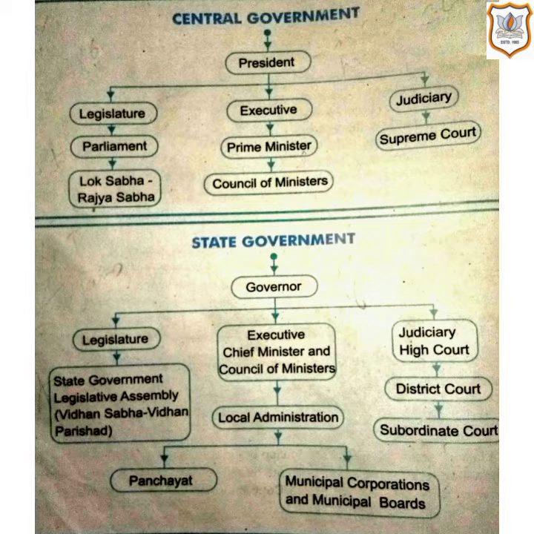And for the state judiciary, there is the high court, the district court and the subordinate court, which is known as the fast track court. Under the high court, all these three courts come, and this is governed by the governor of the state government. Is that clear, children? Now we shall read the functions of government.